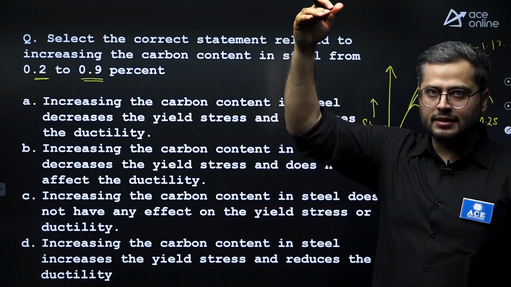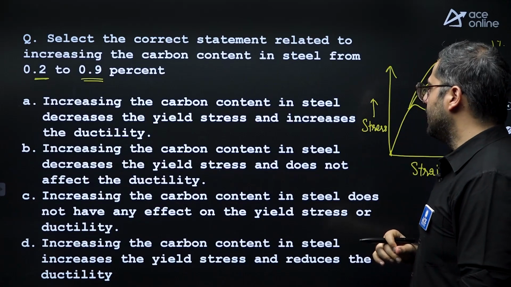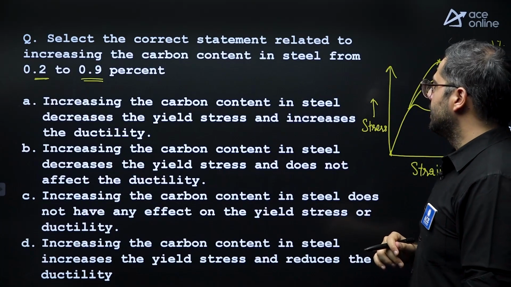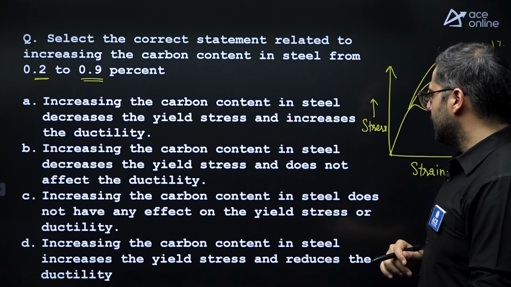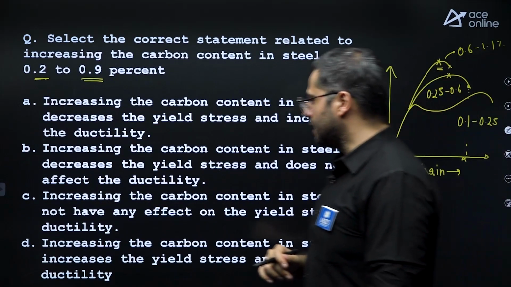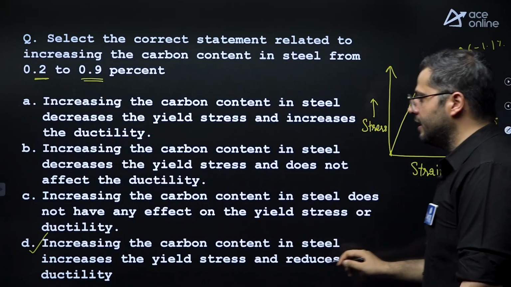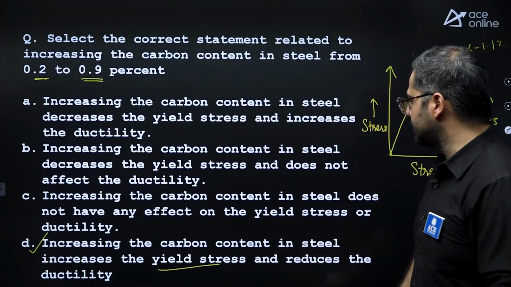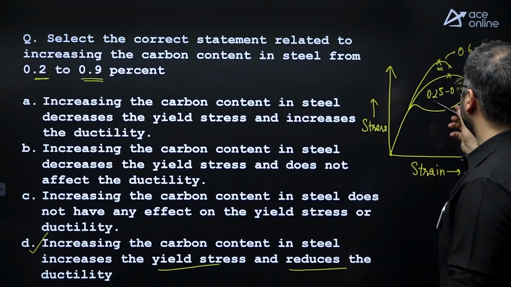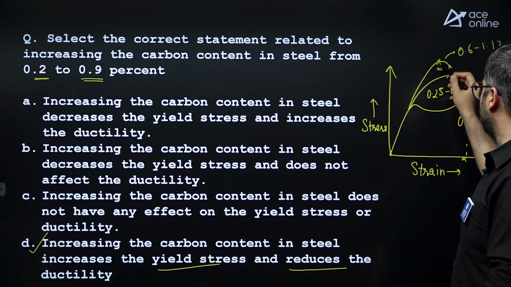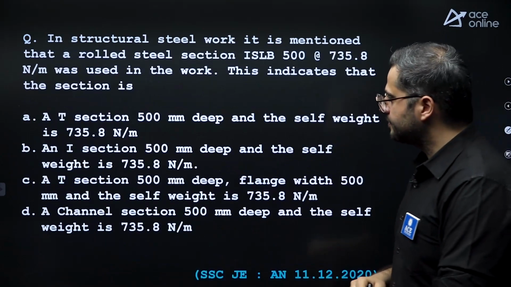Strength will increase, ductility will reduce, right? So increasing carbon content in steel increases the yield stress and reduces the ductility. So option D over here is correct. Obviously, the ultimate strength is also increasing, yield stress is also increasing, right?